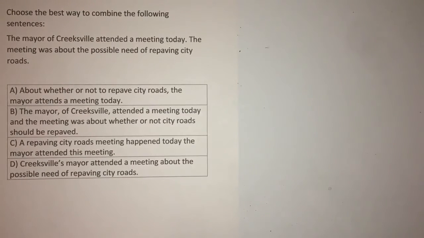Now we're going to go through each of these answer choices, explain what's wrong with them, how we could fix them, and then of course point out the correct answer. You want to combine these two sentences. The mayor of Creeksville attended a meeting today. The meeting was about the possible need of repaving city roads.